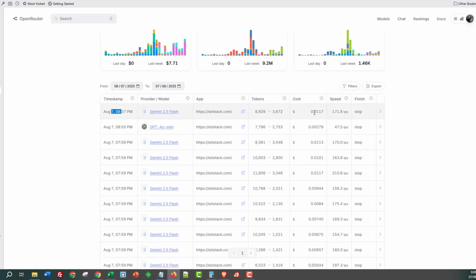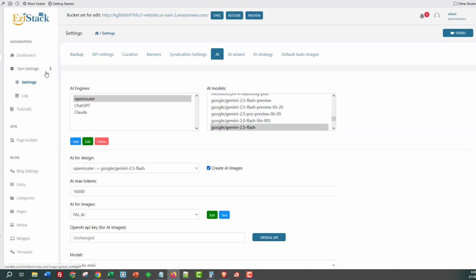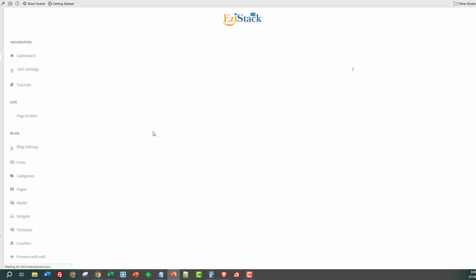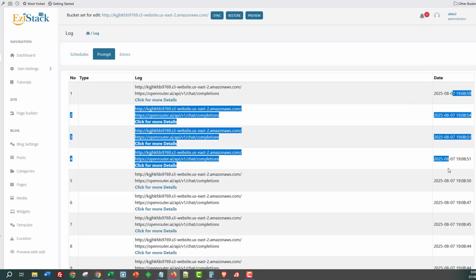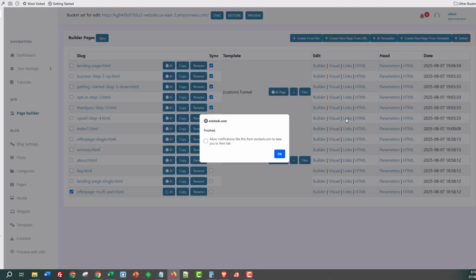Okay, and that's our first Gemini one down. No, we haven't even done any yet, which is good. And if I come down here, we're on 9. Let's click on F5. 954, because these haven't been created yet. So let's go back over to the log, and this is the page and everything getting done for us. I'll put this on pause and come back in a second.